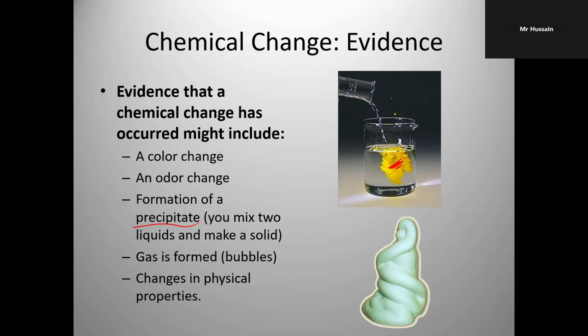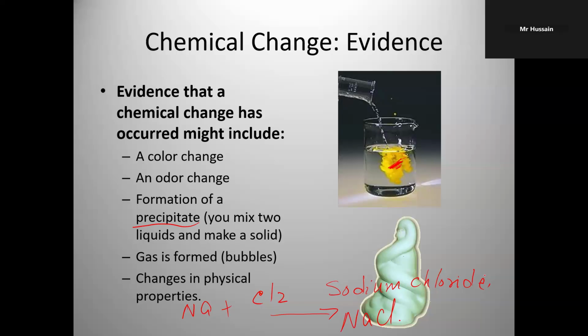Physical properties also change. For example, a gas becomes solid, like chlorine is a gas. React with sodium. Now we get a solid NaCl, sodium chloride, which is table salt.